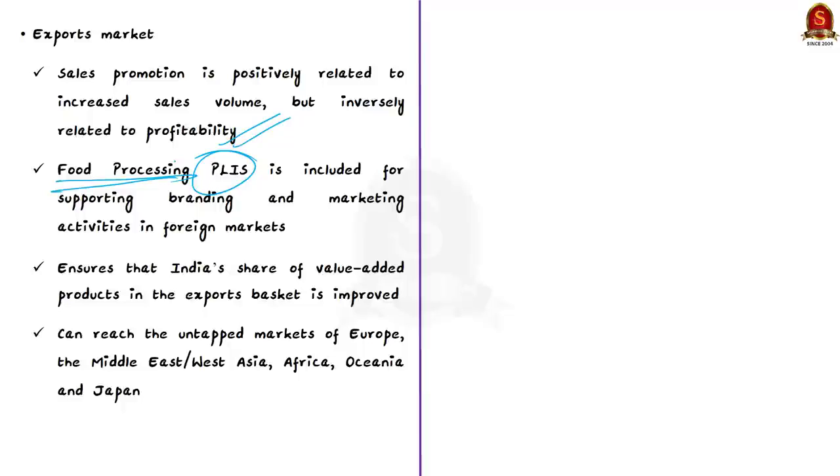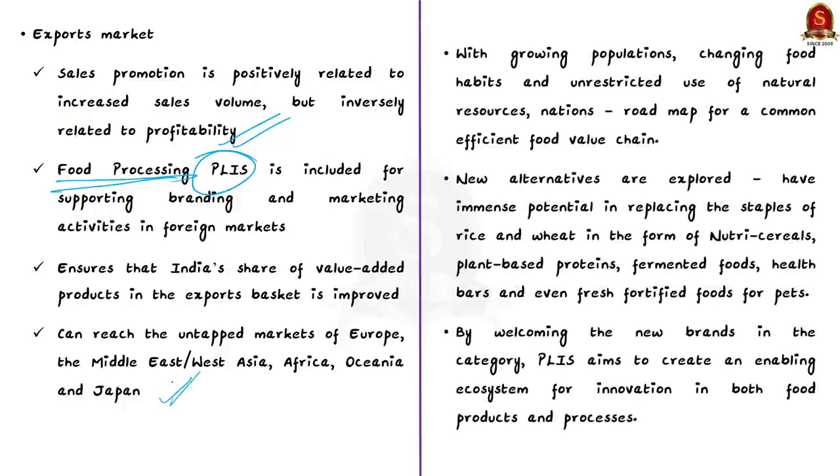Now, the Food Processing Production Linked Incentive Scheme supports branding and marketing activities in foreign markets. So, Indian brands will be promoted in the foreign markets. This will in turn enhance the investments in the Indian brands. So, these are some of the measures already taken by the government and the measures that need to be taken.